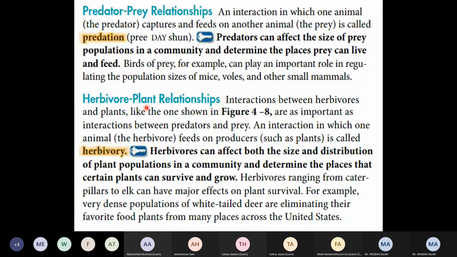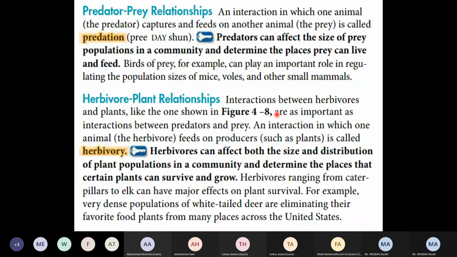So what is the relationship between herbivores and plants? Right? Herbivores are dependent on the plants. The population of the plants depends on the population of the herbivores. If there are more herbivores, it means that the plants in an area will be less, because they will eat them, right? But they require it in a greater quantity. Interaction between herbivores and plants, like the one shown in figure 4.8, you will see on the next slide, right?